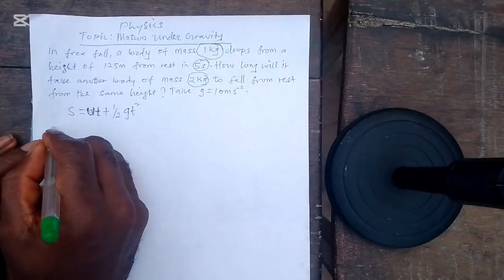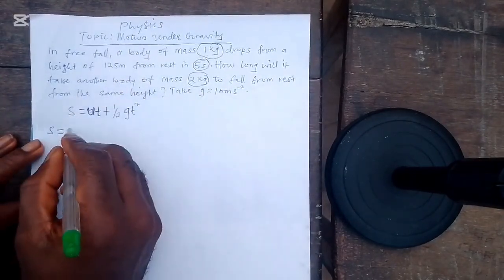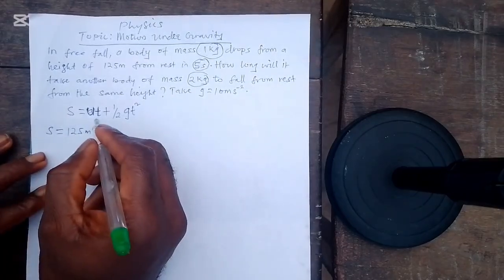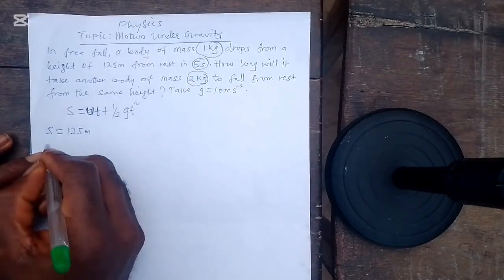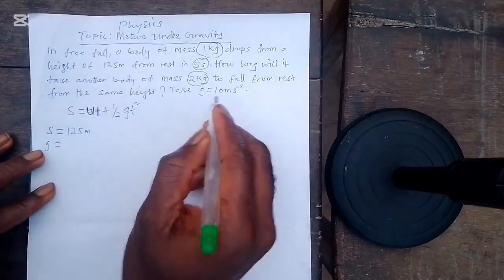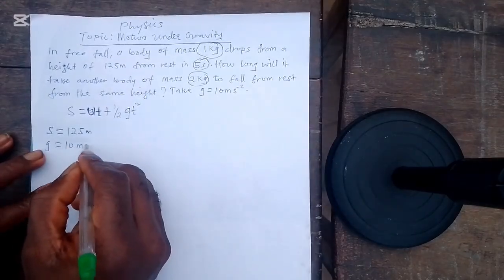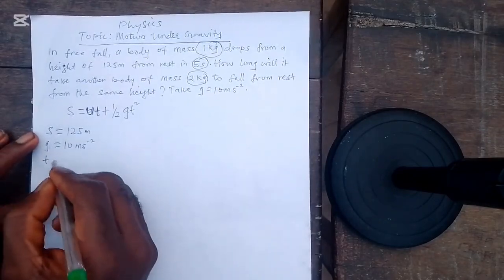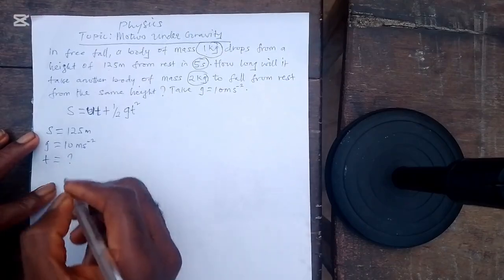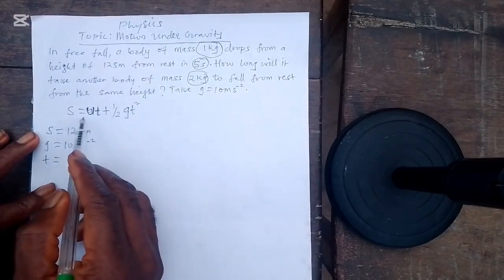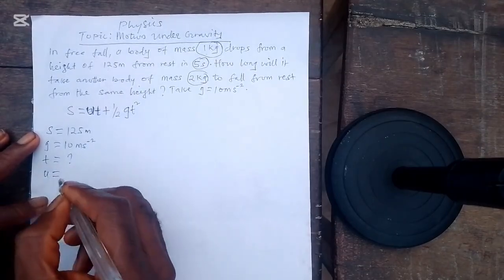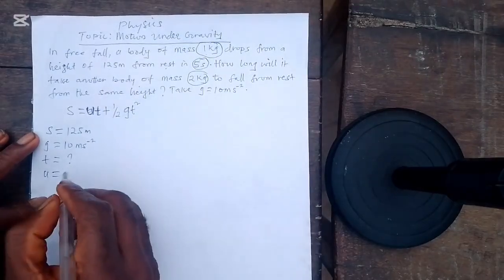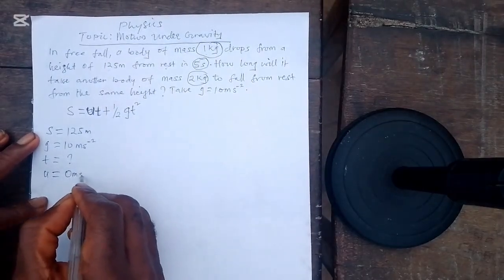Height is equal to 125 meters, right? And our gravity is equal to 10 meters per second square, right? Time is what we are actually asked to find, and our initial velocity, since it was at rest initially, is going to be 0 meter per second, right?